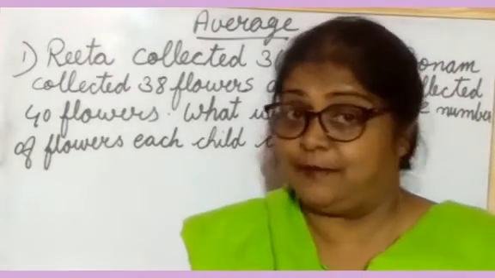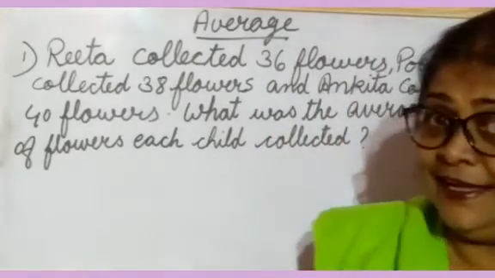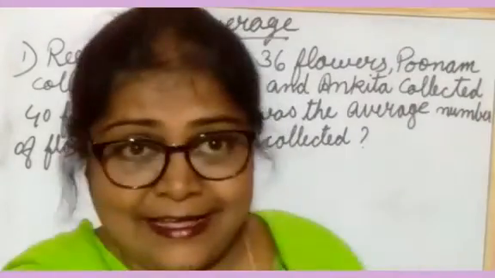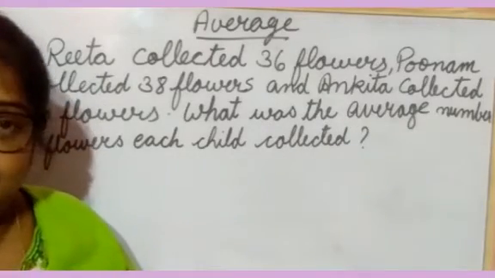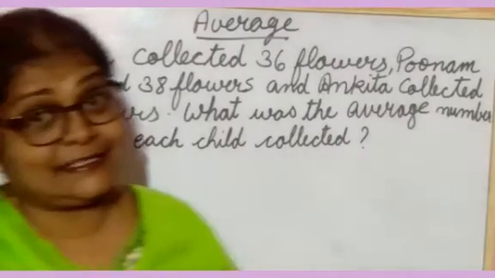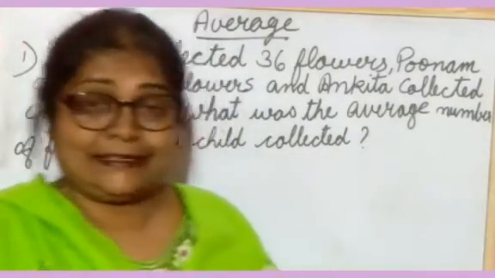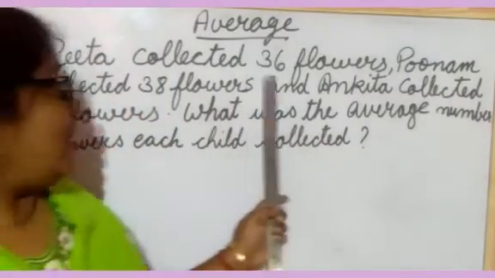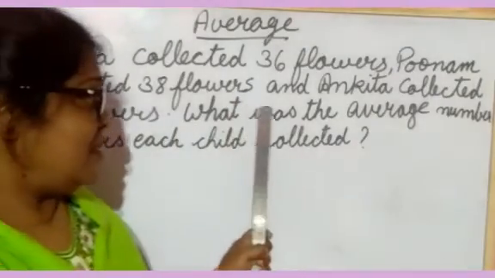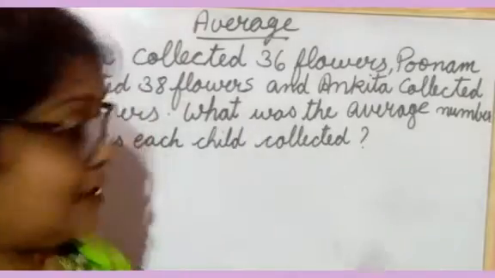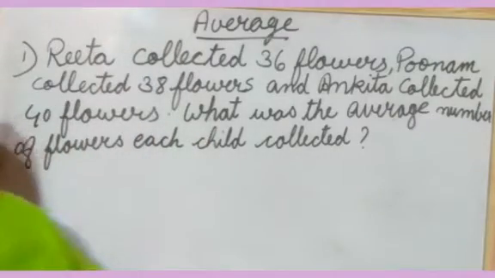What is the average number you have to take? What are you seeing in this question? That three girls are there. The name of one girl is Rita, another is Poonam, and the third one is Ankita. What have they done? They have collected some flowers, no? You also collect flowers? Yes. So they collected some flowers. Rita collected 36 flowers, Poonam collected 38 flowers, and Ankita collected 40 flowers, and you have to take out the average of this.